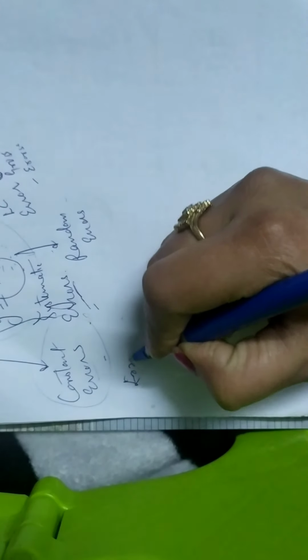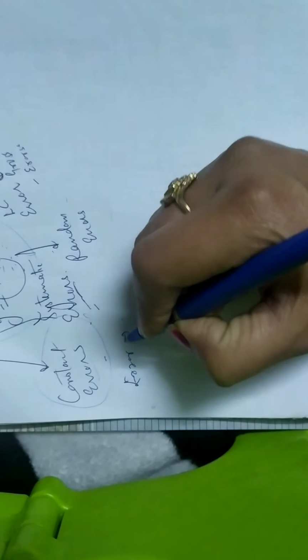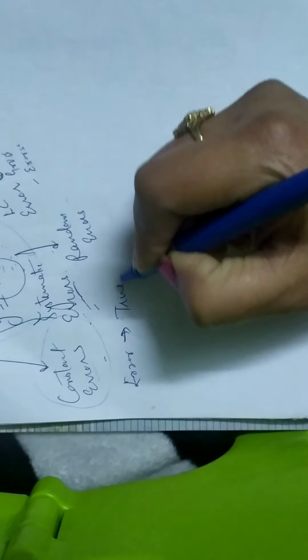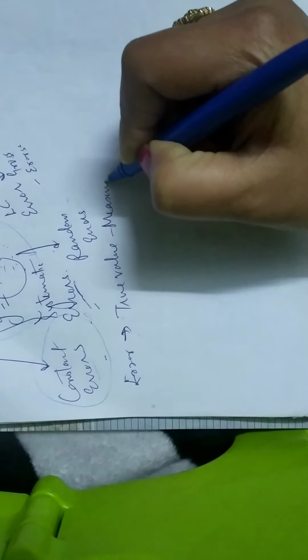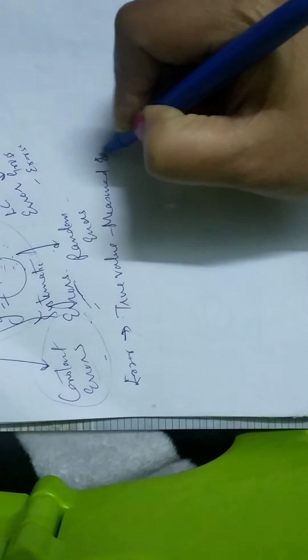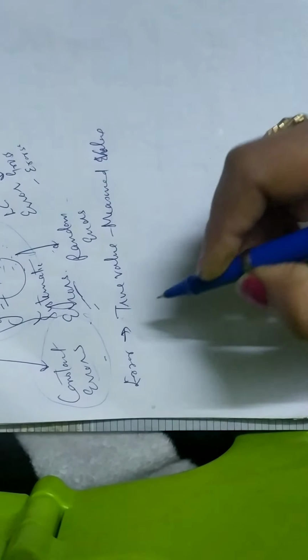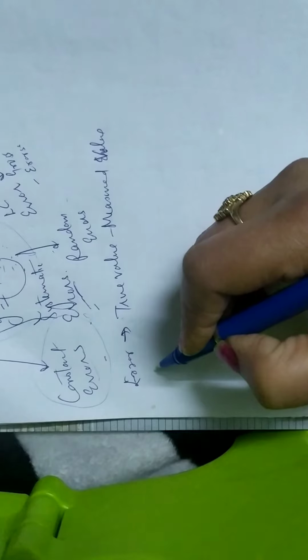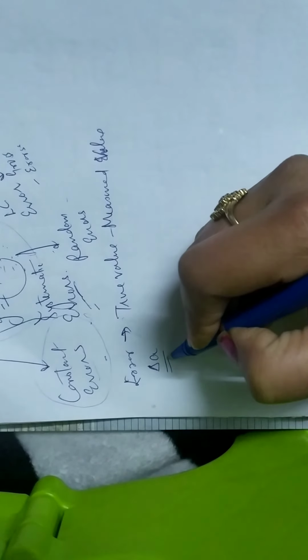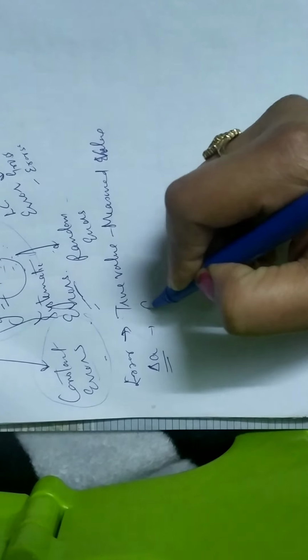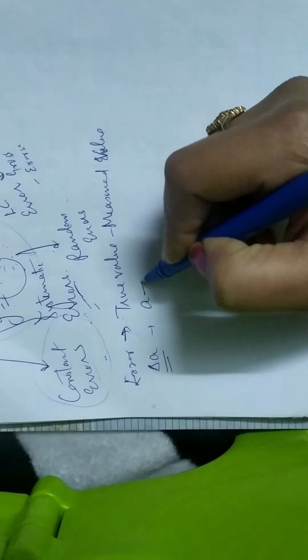Now mathematically, when we calculate error, there are different types of error. First, error is given by the difference between true value and measured value. Okay, this is your error. For example, there is a quantity A, and you want to calculate the error in A, say delta A. This is equal to the true value, that is A, minus the measured value.